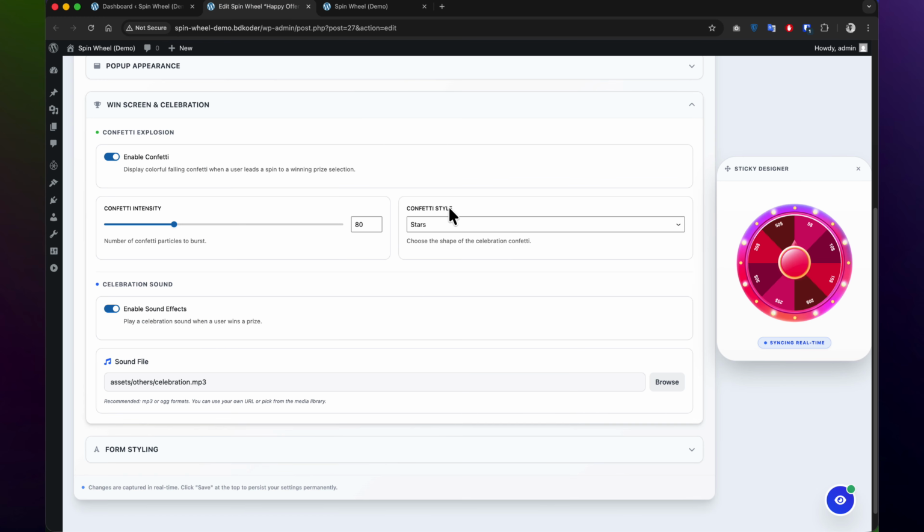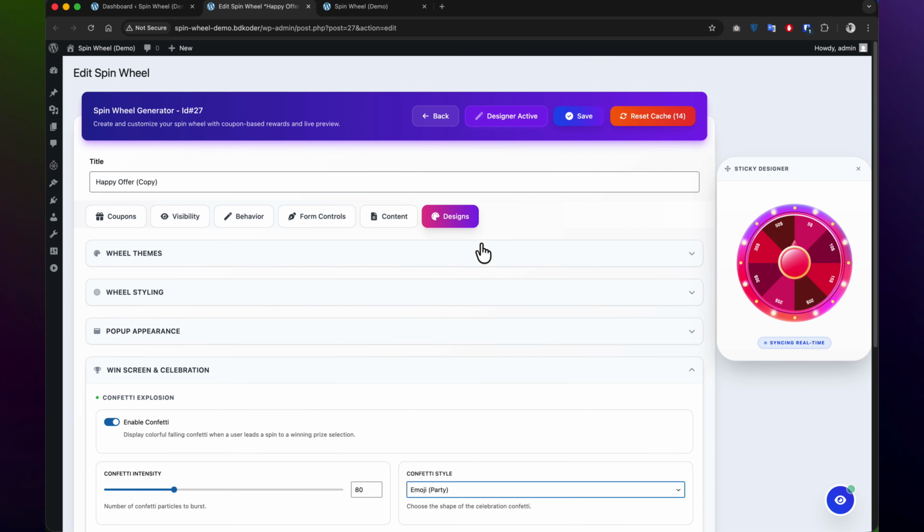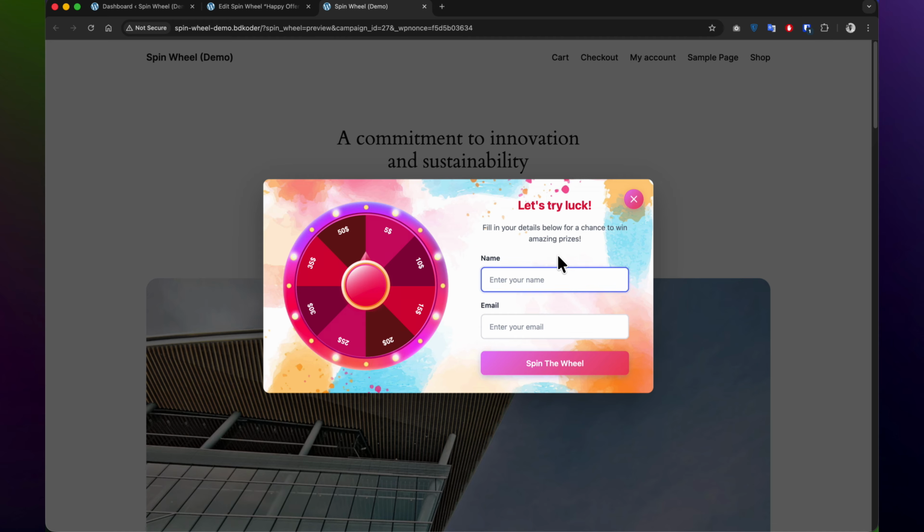If you want to test the effect again as a fresh user, just hit the Reset Test State button in the header to clear your spin history. These simple details transform your giveaway into a memorable event.